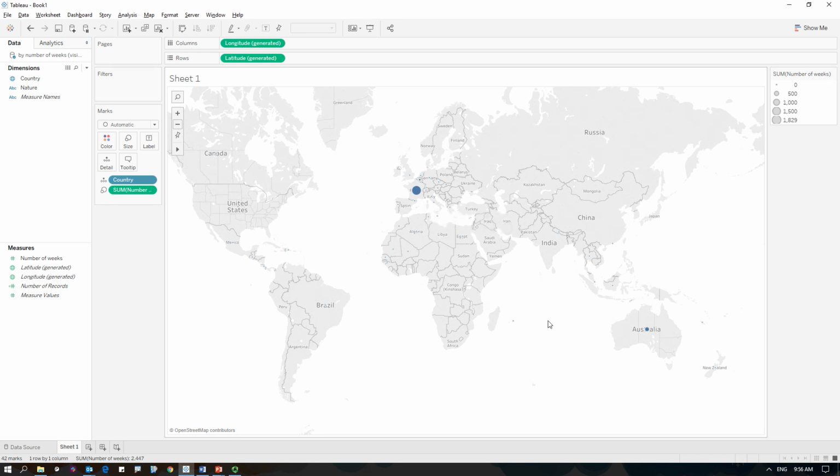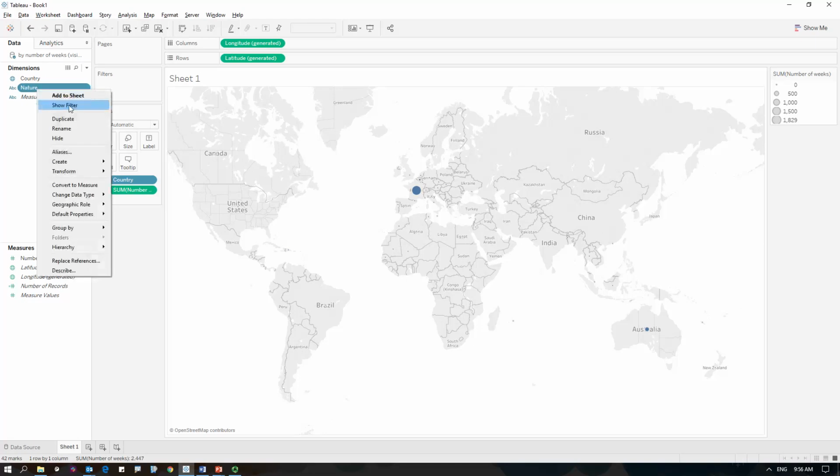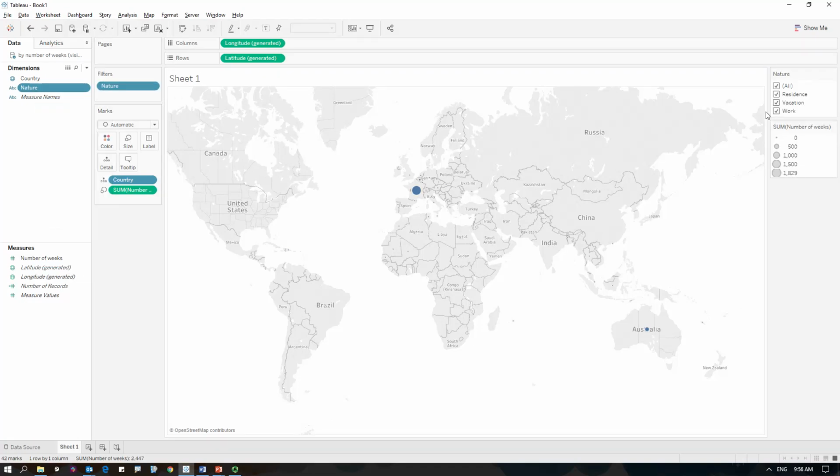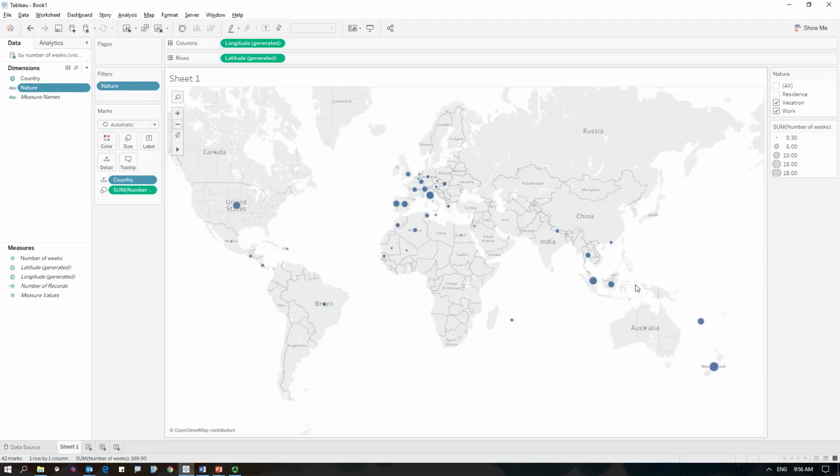One way to go over that issue is to filter based on the nature, and I will only display the places where I've been for vacation and for work. So now it's much easier to see the dots. You can see that I've been in many places, but there's still a bit of an issue here. The dot is always put in the middle of the country, which means that for Australia, I've been in the middle of nowhere.